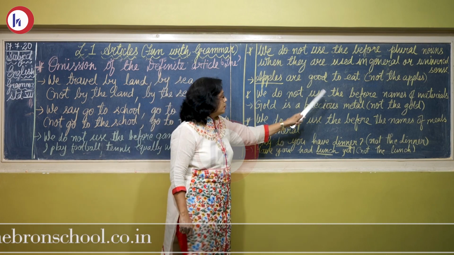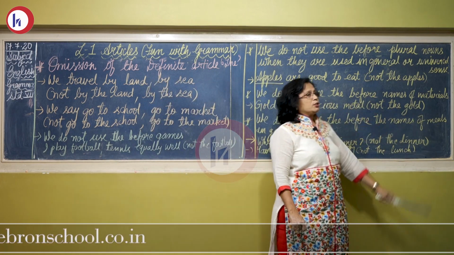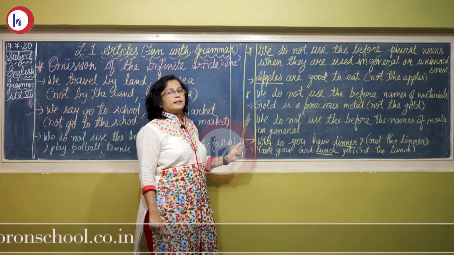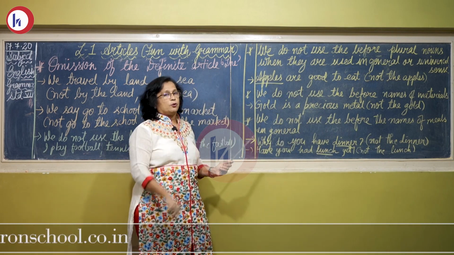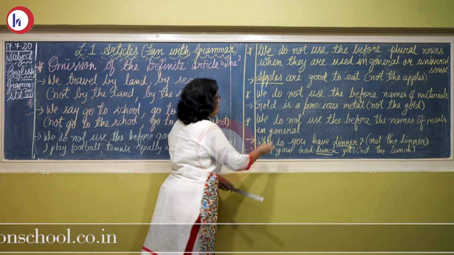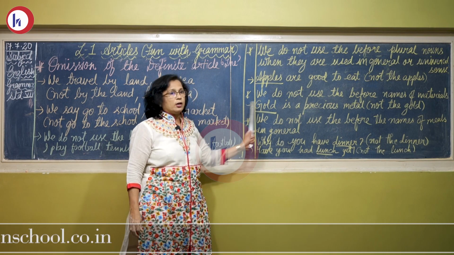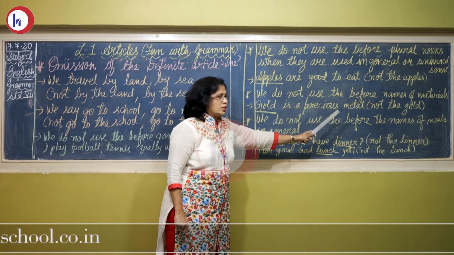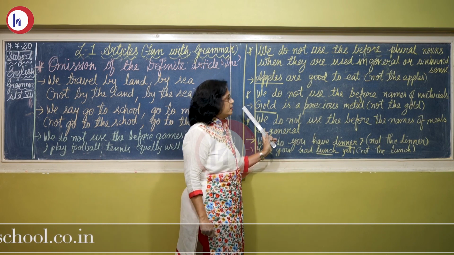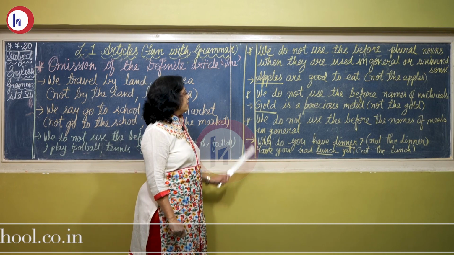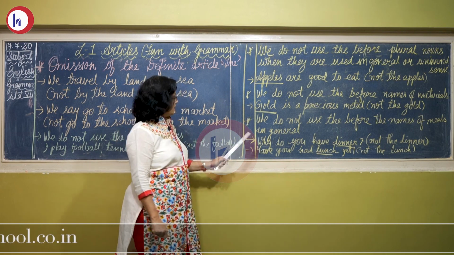We do not use the before names of materials. Gold, silver, these are the names of materials. Before that also we omit the. Gold is a precious metal, not the gold is a precious metal. It is wrong. So gold is a precious metal. Why have we not added the here? Because it is the name of a material. We just omit the before the names of materials.